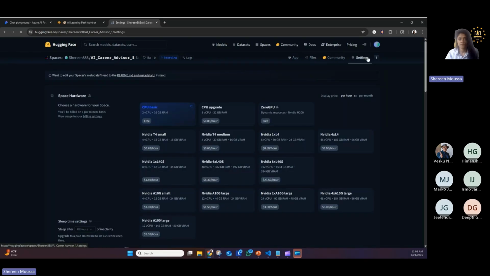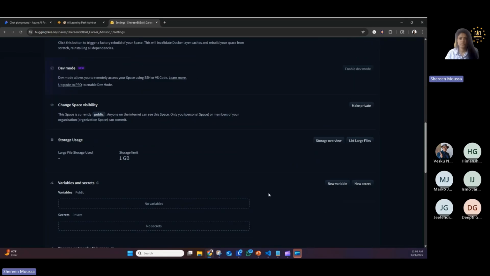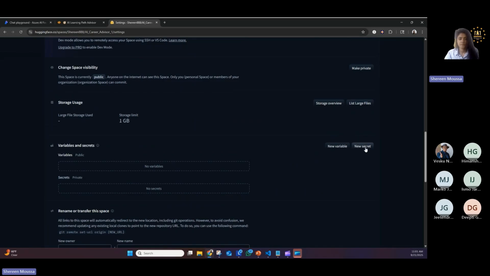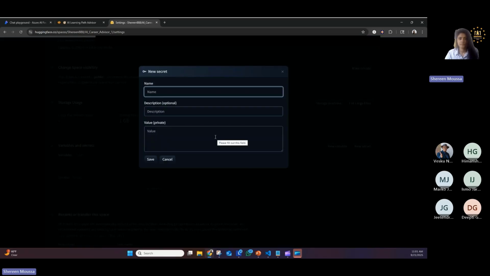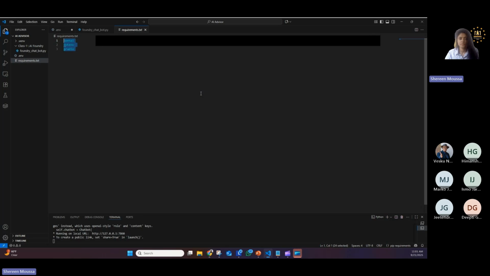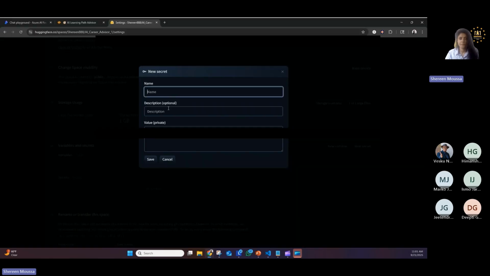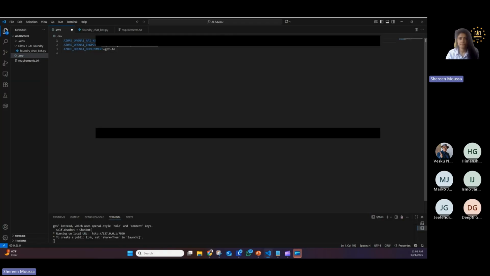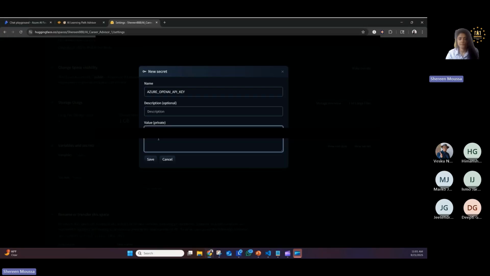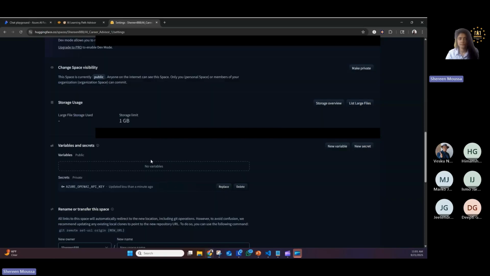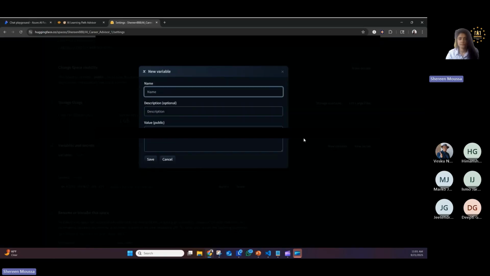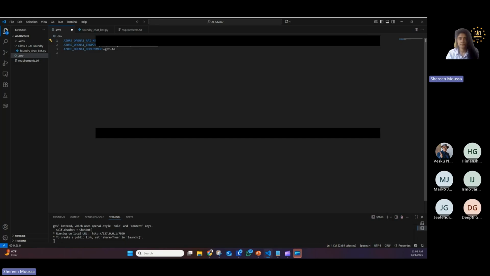So I have to go to settings, and then you will find something called new secret. So you go to new secret, and then you go to my env file, and I get my Azure OpenAI API key, put it here, and the value, I take that and put it here, and then save. And I have some variables that I shouldn't be missing, right?